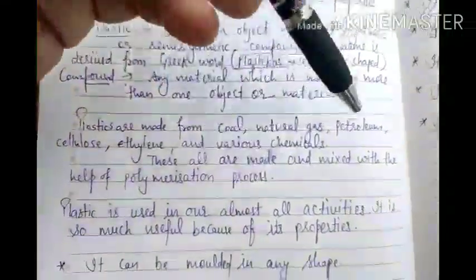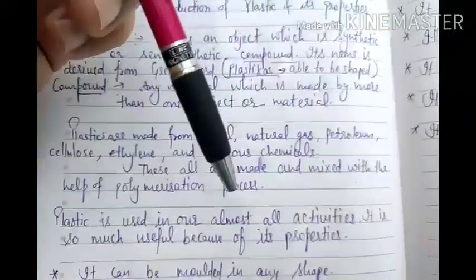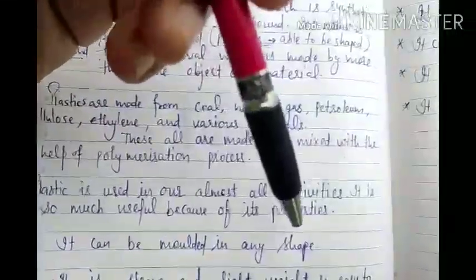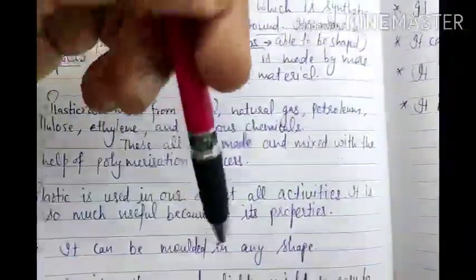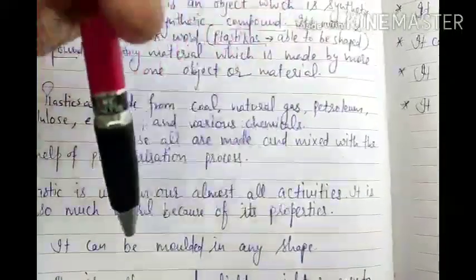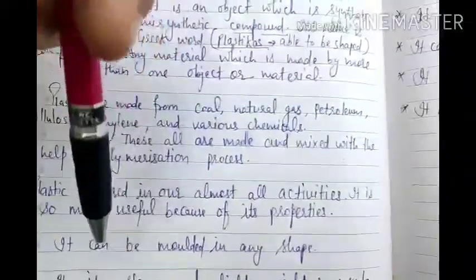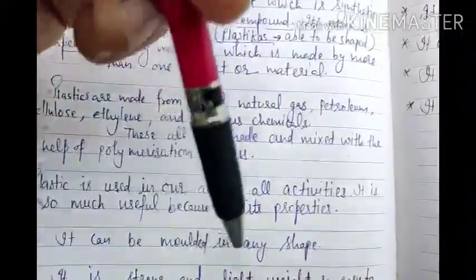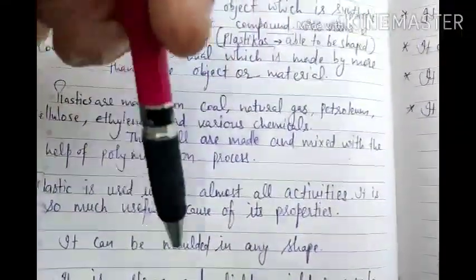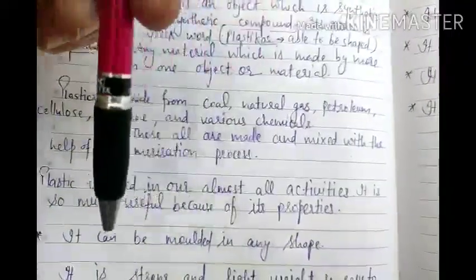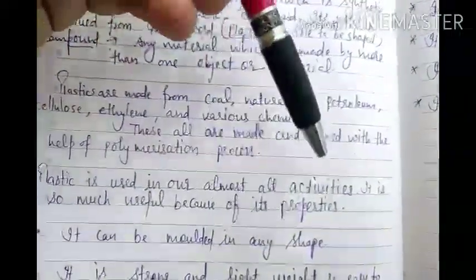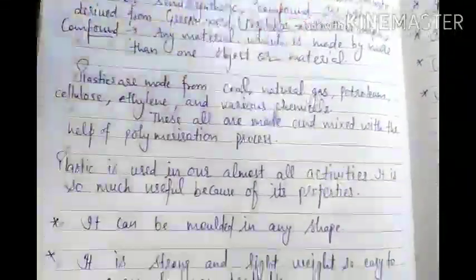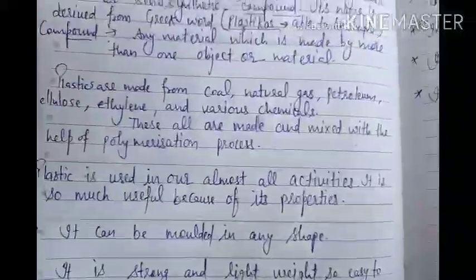So because of its properties, it is so useful. What are these properties? Why is it so usable? It can be molded in any shape, meaning you can convert plastic into any shape. You can see that it has so many shapes. It can be square, round, wire-like, rectangular, thin, or thick. It can be molded, meaning we can heat and melt it, and then convert it into any shape. This is the reason it is used in various objects.